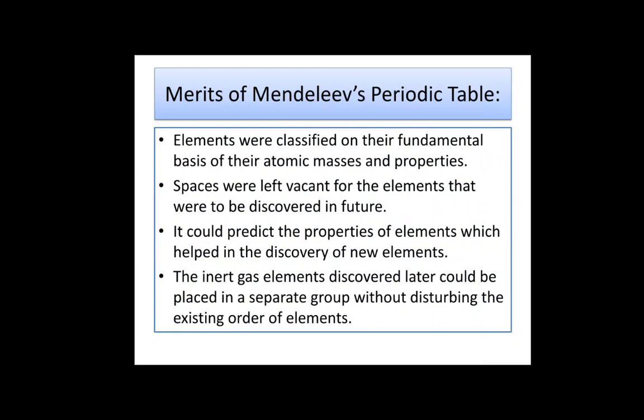3 of the unknown elements were given the names Eka boron, Eka aluminium, and Eka silicon, and their atomic masses were indicated as 44, 68, and 72 respectively. Later on, these elements were discovered and named as scandium, gallium, and germanium respectively. It could predict the properties of elements, which helped in the discovery of new elements. The inert gas elements discovered later could be placed in a separate group without disturbing the existing order of elements.